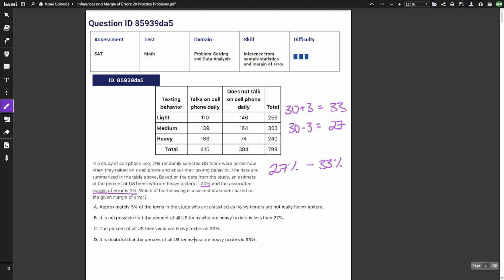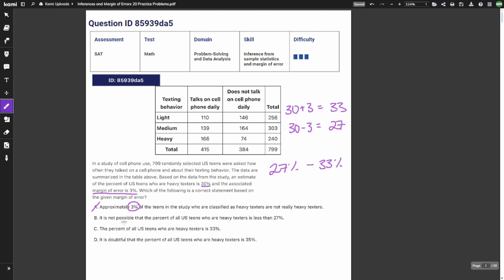So let's look at our answers. Approximately 3% of the teens in the study who are classified as heavy texters are not really heavy texters. No, that's not how margin of error works, so that's not what that 3% means. It's not going to be A.